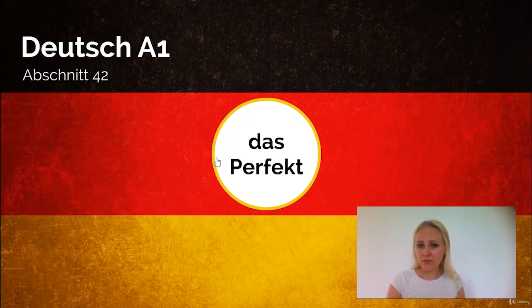It's not exactly the same difference as with the English simple past and the English perfect tense. Okay, because the simple past in English has nothing to do with whether it's written language or spoken language. In general, the past tenses in English are not about that as they are in German. In English, it's more whether it's completely over, like the simple past. If you say I went to Australia, it's over, it's done. Or if you say I have gone to Australia, then we use the perfect tense in English in order to say that there is some connection to today, although it happened in the past. Okay, so just keep this in mind. It's very similar to the English language, but it's not exactly the same.